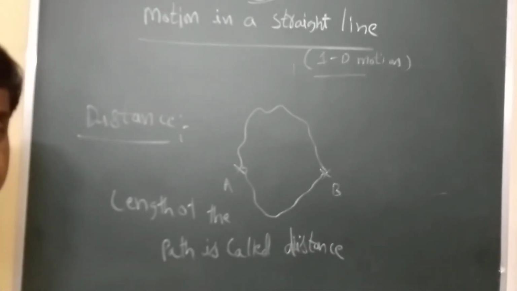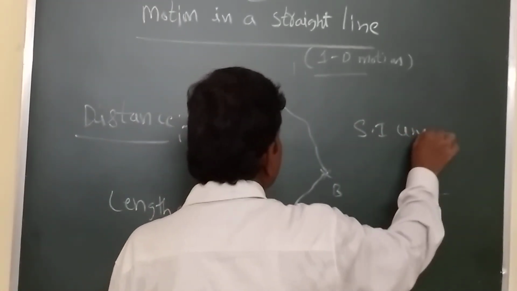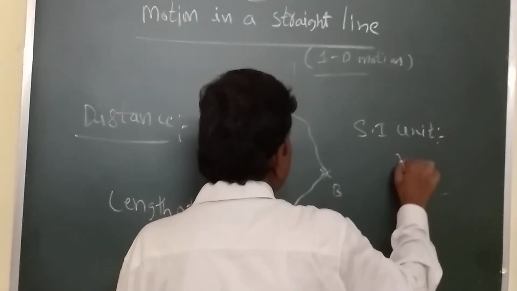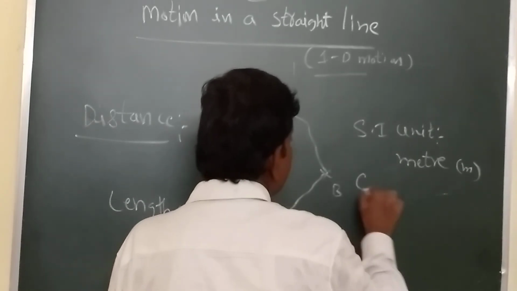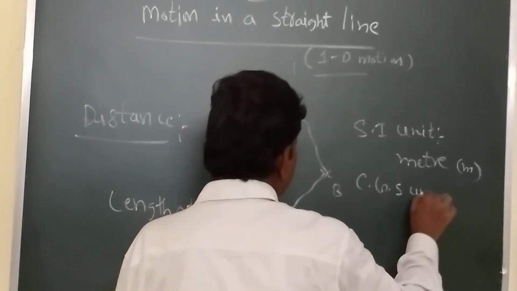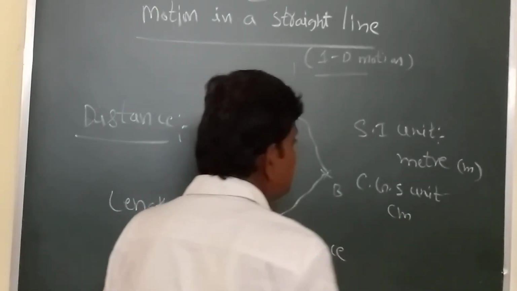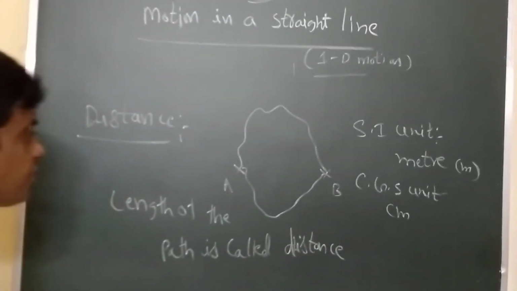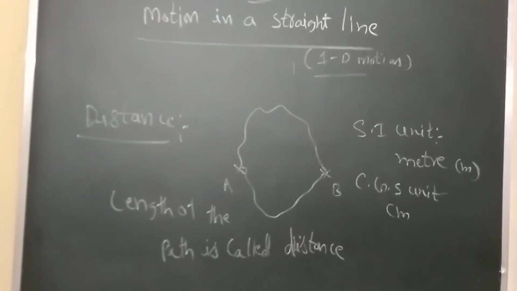What is the SI unit for distance? Its SI unit is meter. What is the CGS unit? Its CGS unit is centimeter. That is about distance.